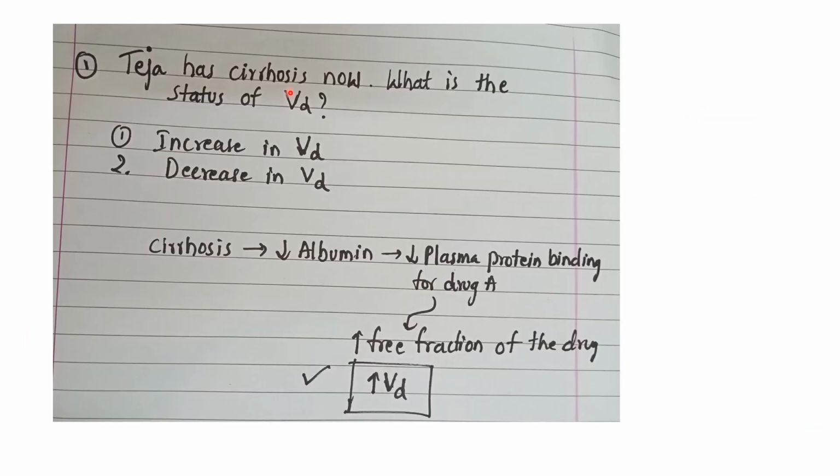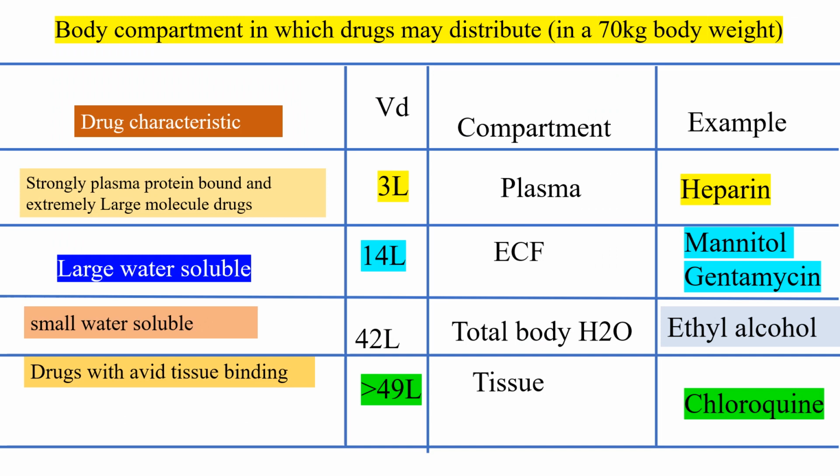For example, Teja has cirrhosis now. Does it increase VD or decrease VD? What would be the answer? Obviously, in cirrhosis, in liver failure, there would be less synthesis of plasma proteins like albumin and alpha acid glycoprotein. Then there will be a decrease in plasma protein binding of the drug, so the free, unbound fraction of the drug would be more. Then from the blood it reaches tissues very easily, which increases the volume of distribution.